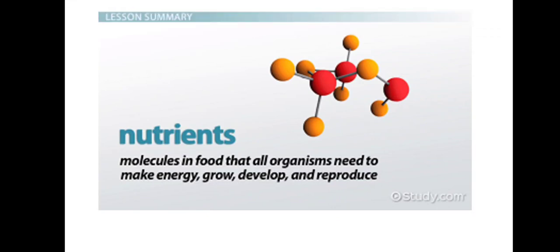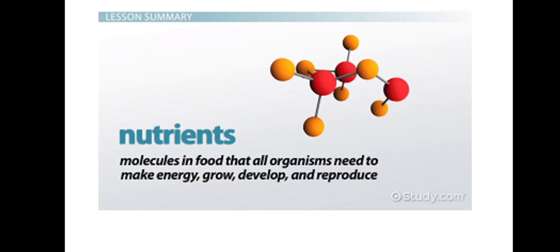Then in the food we consume some types of nutrients. Nutrients are actually those molecules in the food that all organisms need to make energy, grow, develop, and reproduce.